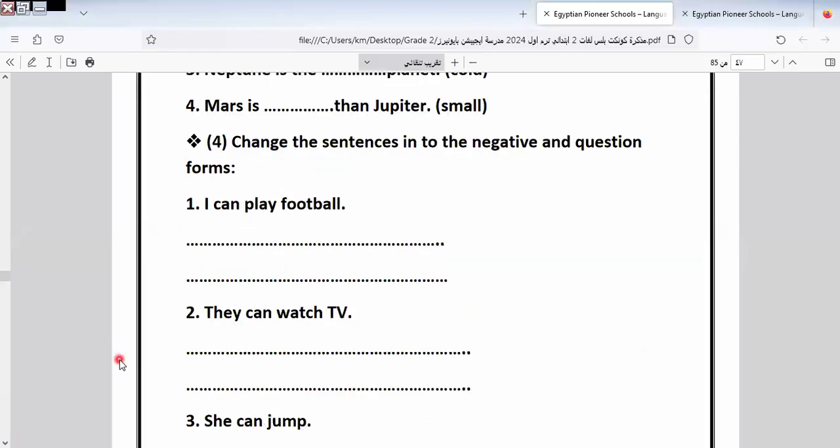Here we have: put it in the negative form and question form. I will do two sentences and leave the rest for you to do by yourself. I would like to say a rule: can must be followed by the infinitive form. It means I can't put "play" after can and then write "played". If we do this, what will I get in the exam?